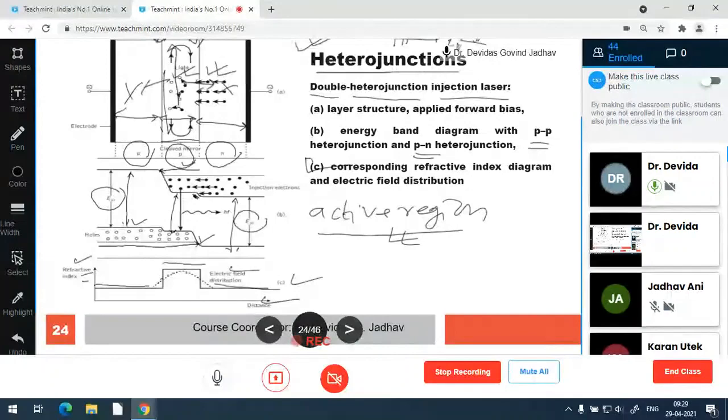gives the electrical energy, and this electrical energy is used to pump a large number of population into a higher energy level, to take a large number of atoms into a higher energy level. So this is pumping and population inversion. For that population inversion to happen only in the active region, this electrical distribution is also adjusted by the conductivity of the medium. So there is the optical confinement, there is the electrical confinement. This is called confinement.